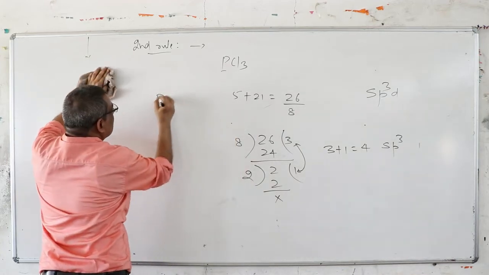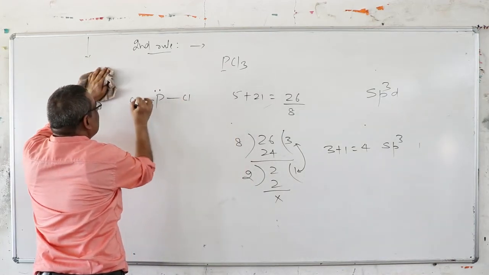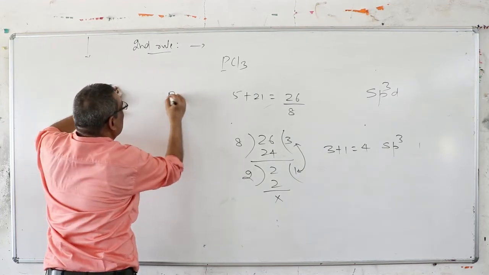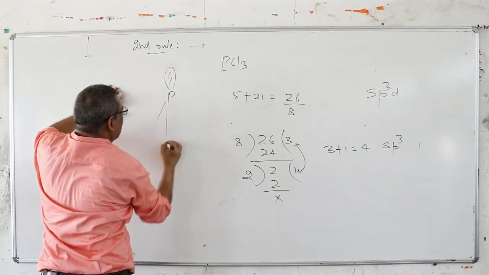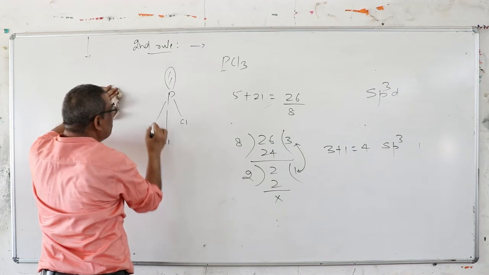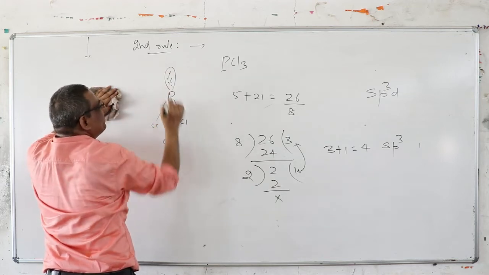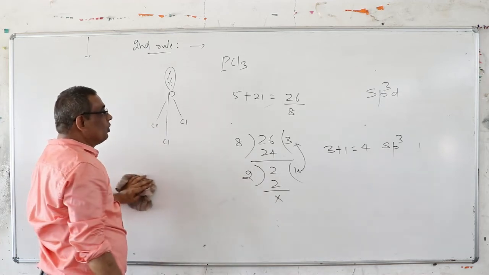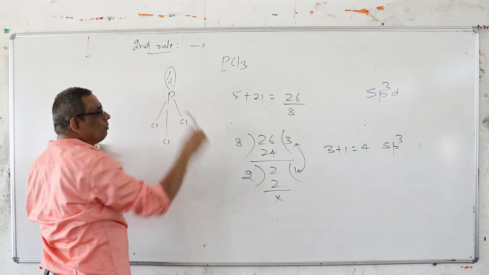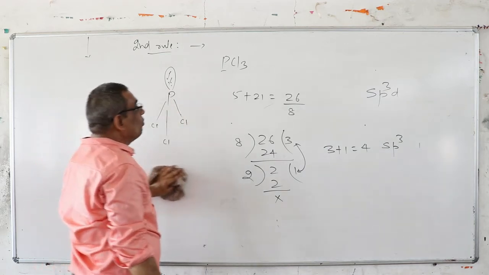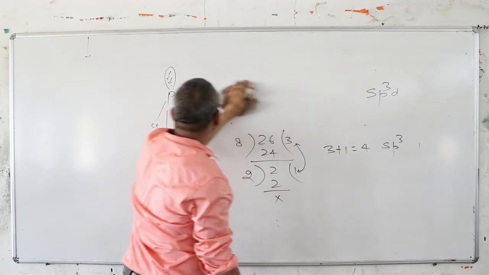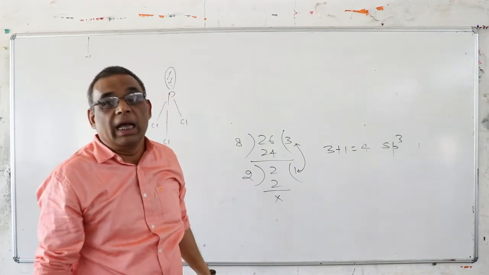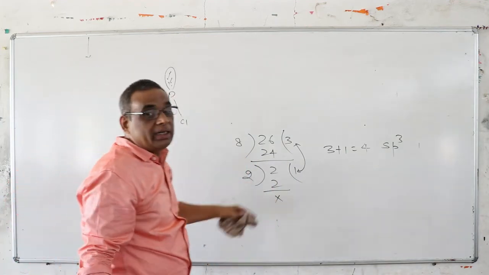The better method is to draw the structure: one lone pair and 3 bond pairs. Structure elucidation is the best method. This is pyramidal because the lone pair pushes the bond pairs of electrons. Count the bonds 1, 2, 3, and the lone pair, if it is present, you must count it. If it goes into any kind of resonance, then you will not count it. So the hybridization is 1, 2, 3, 4, 4 orbitals, so this is sp3. When you apply the shortcut, look carefully: if the quantity is not divisible, further divide by 2 and add all the remainder and the quotients, and you will get the hybridized state.